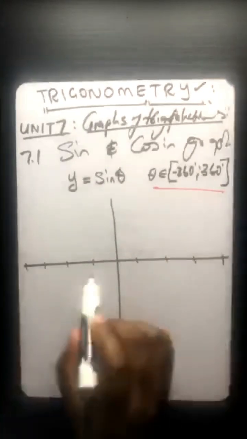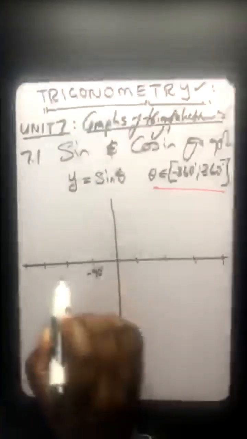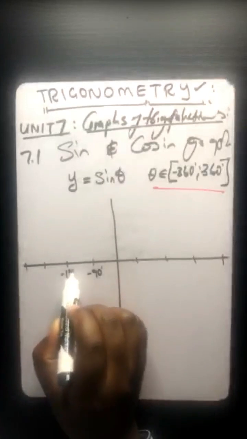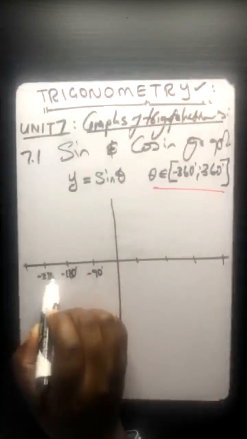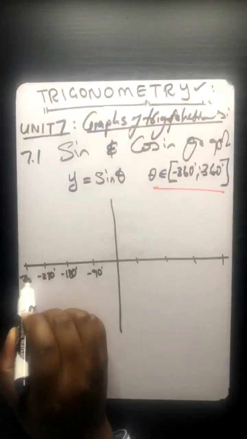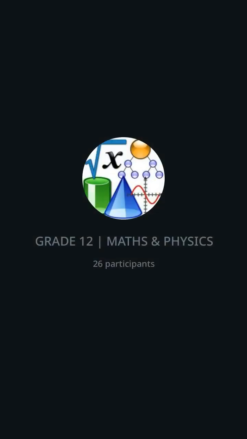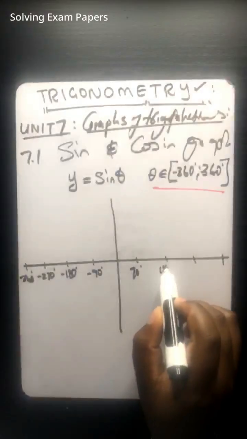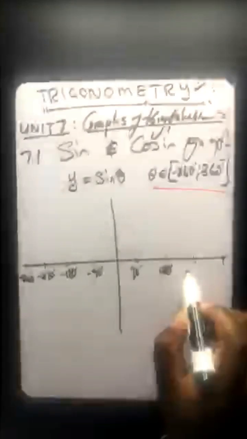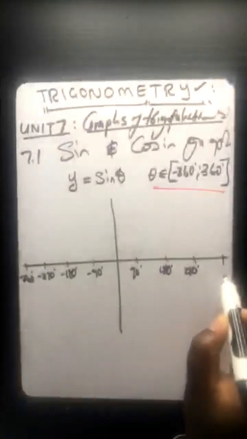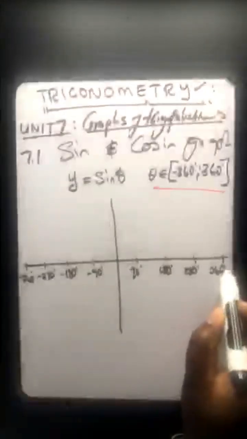So we obviously know that we have negative 90 there, negative what? Negative 180 there, negative 270 there, negative 360 degrees there. We have 90 there, we have 180 there, we have 270 there, we have 360 degrees there.